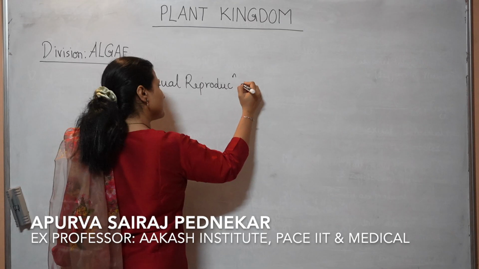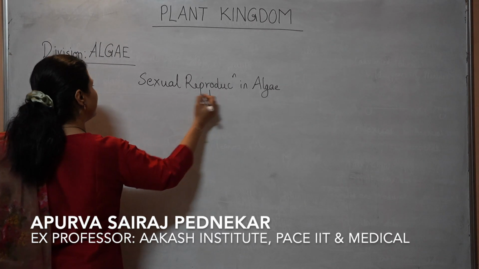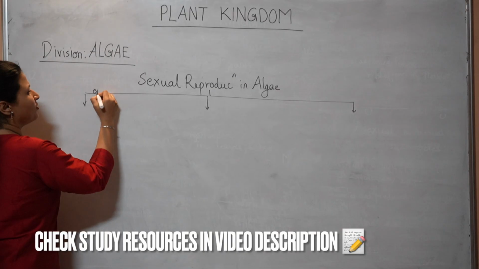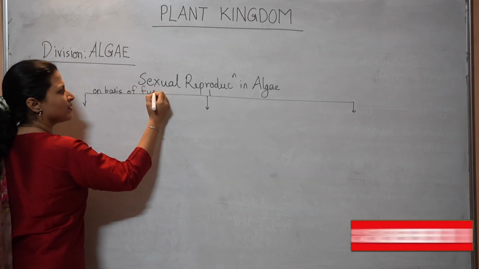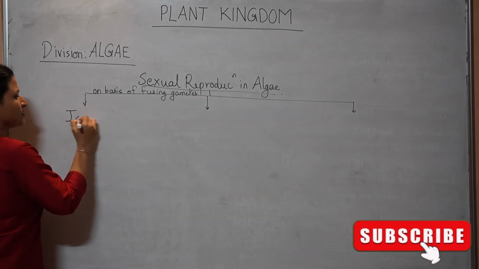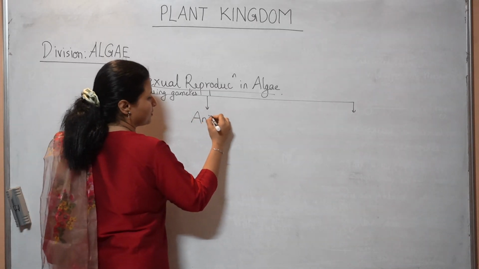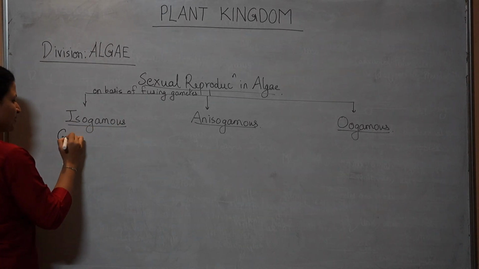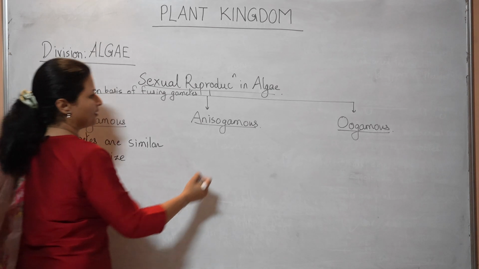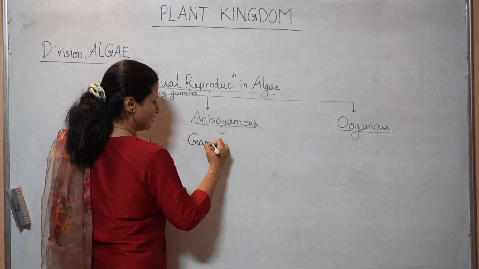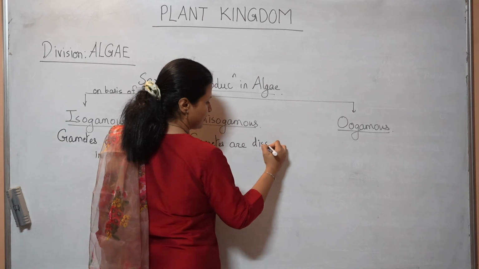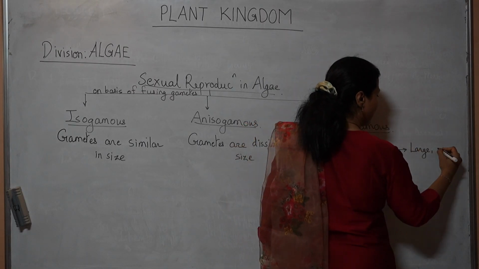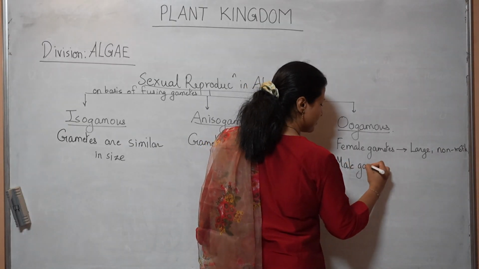Sexual reproduction in algae can be of three different types on the basis of the kind of gametes that fuse together. On the basis of fusing gametes, they are divided as isogamous, anisogamous and oogamous. In isogamous, the fusing gametes are similar in size. In anisogamous, the fusing gametes are dissimilar in size. And for oogamous, the female gamete is always large and non-motile, and the male gamete is small and motile.